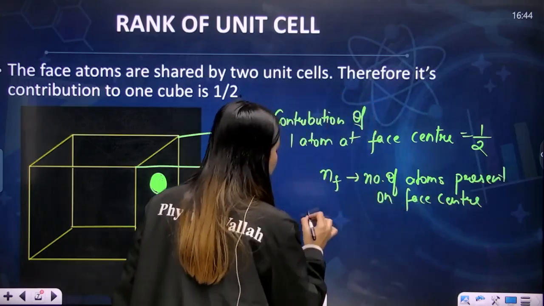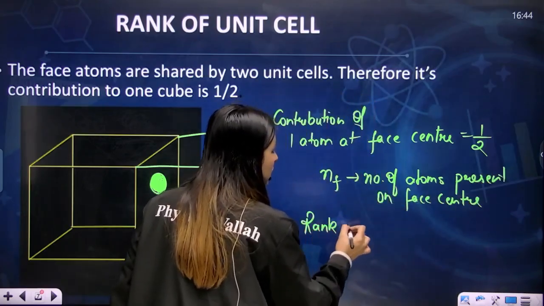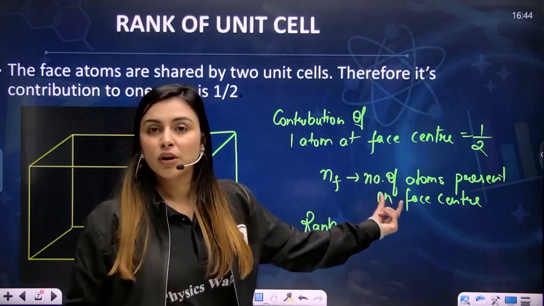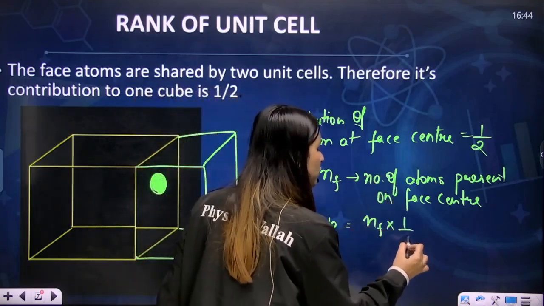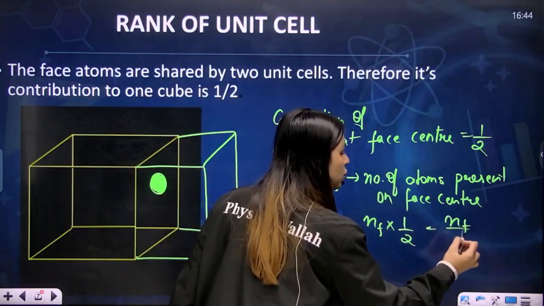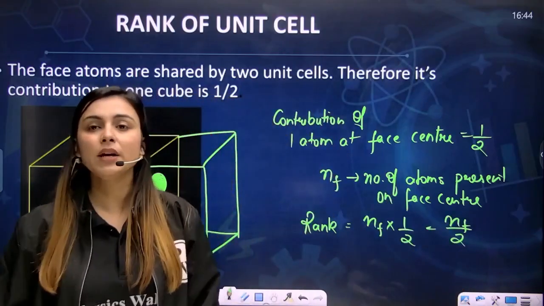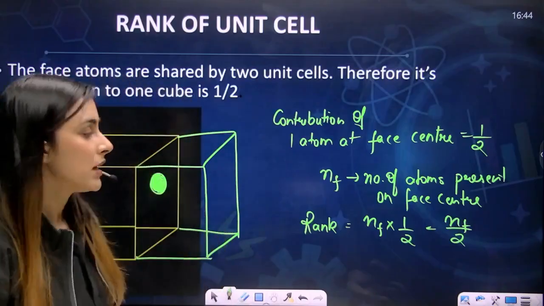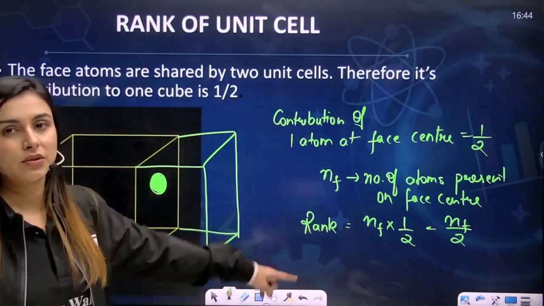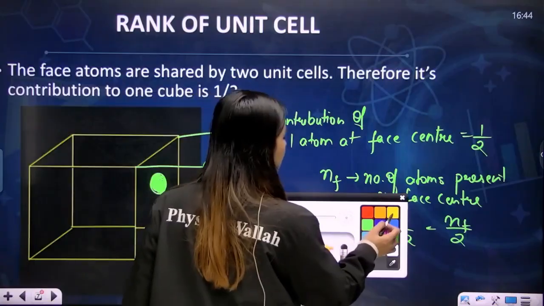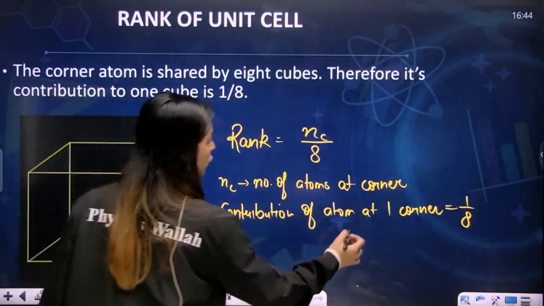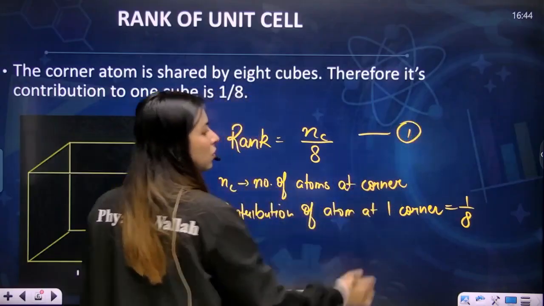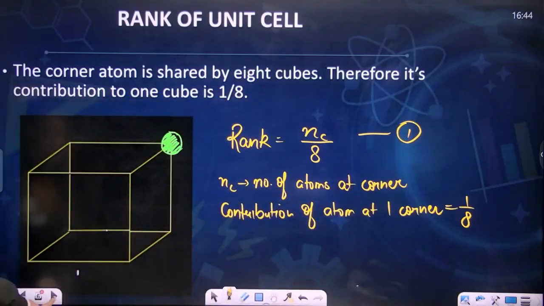So the rank would be the number of atoms present on the face, that is NF into 1 by 2. So this is NF by 2. Yes, this is for face centers. Let's say this is our second equation, and this was our first equation. We'll use these, don't worry. Now you can read this.